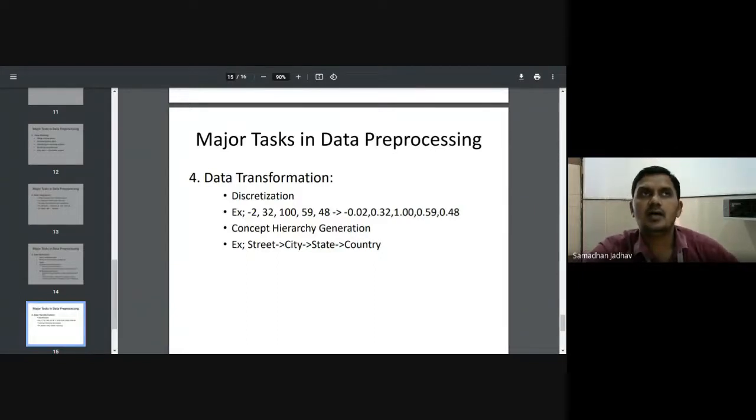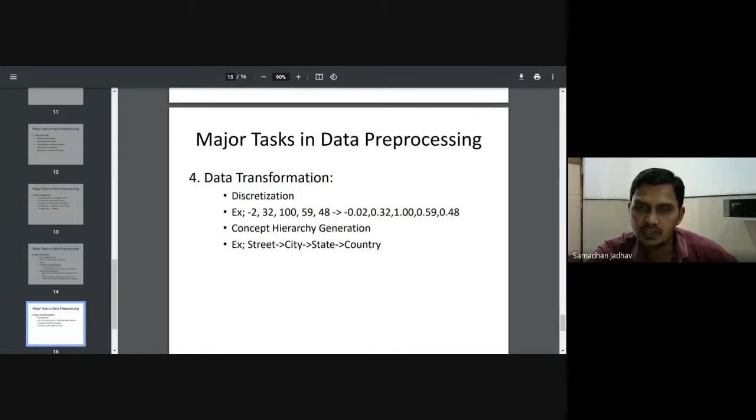Suppose I have a value, and that value has a huge range. Suppose I say age, or for a temperature column, we have some values.